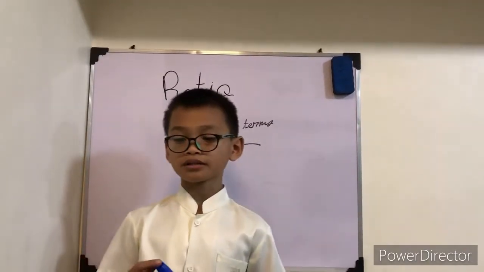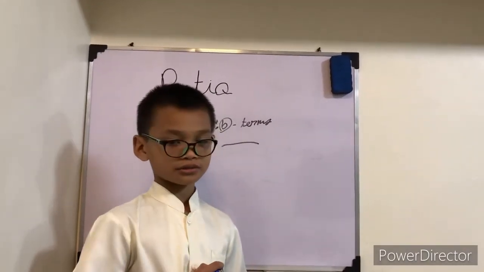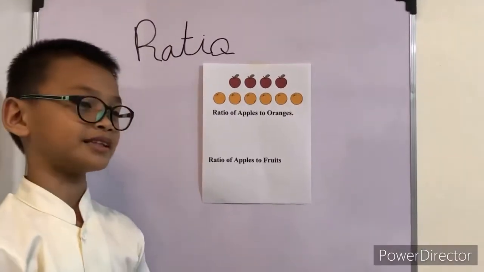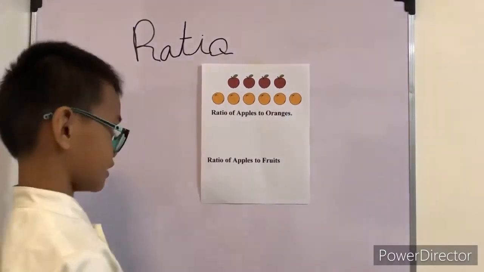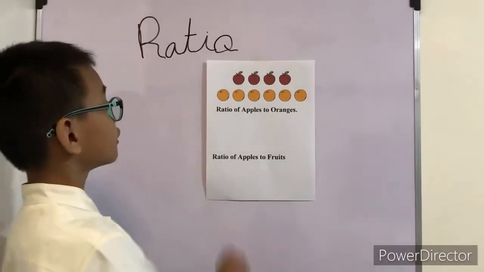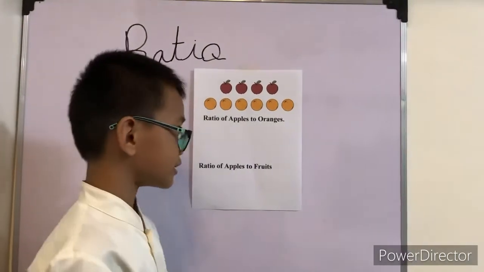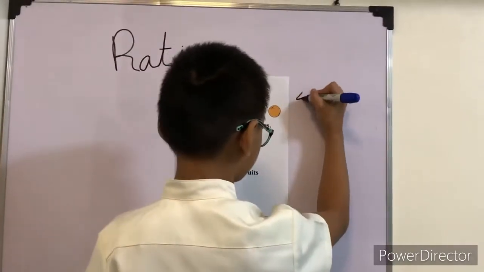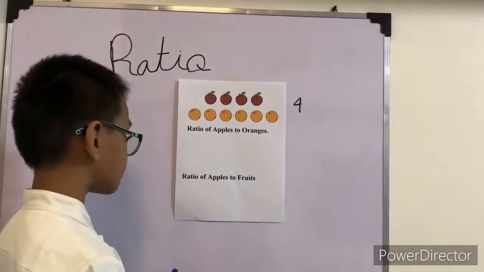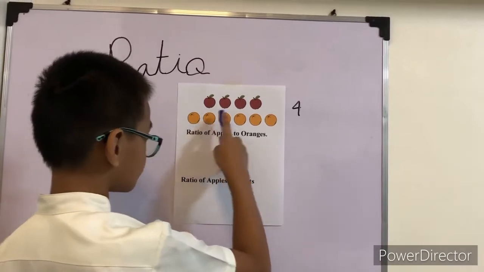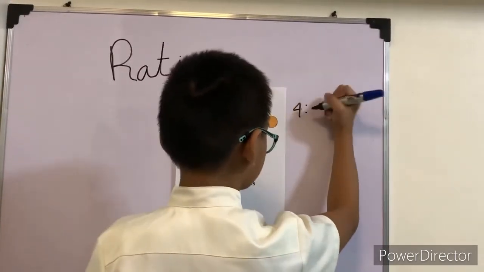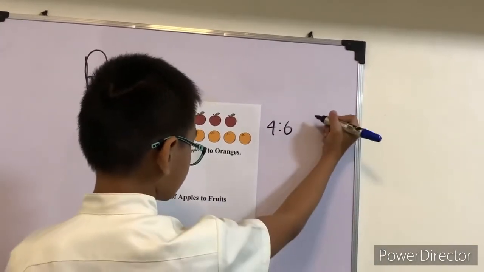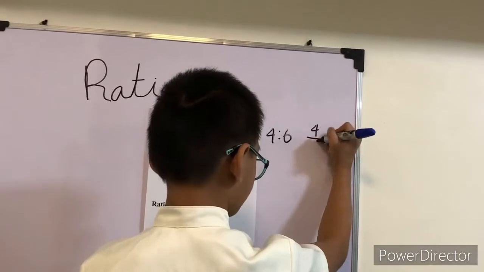So now that we know what ratio is, I will give you some examples. The first example is apples and oranges. The first question is the ratio of apples to oranges. So we will count the apples: 1, 2, 3, 4. So we will write 4. And we will also count the oranges: 1, 2, 3, 4, 5, 6. So you put 6. You can also write it like 4 over 6.